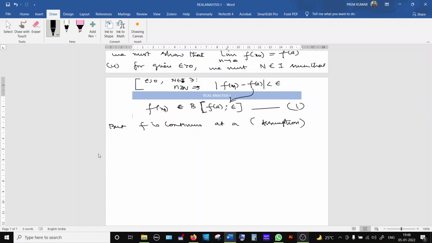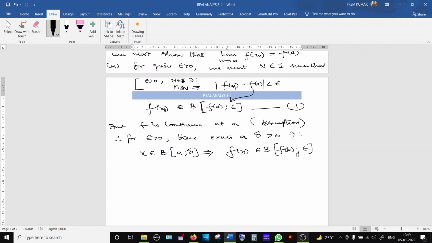Therefore, for the same epsilon greater than 0, there exists a delta greater than 0 such that whenever x belongs to the open ball of a, colon delta, then f of x belongs to the open ball of f of a, colon epsilon. This is by the definition of continuous function, using the assumption of the necessary part. This result we give the number 2.